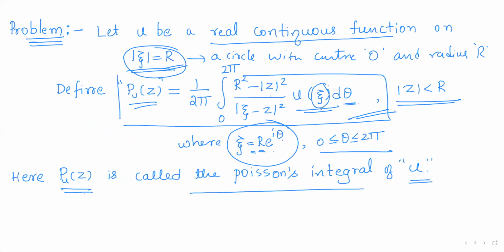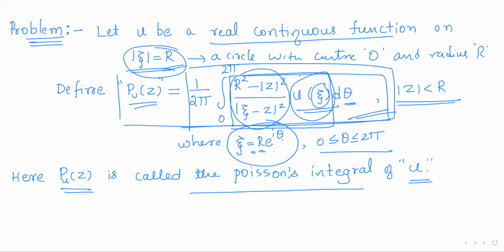As u is a continuous function, this integral first of all exists. So we know that a necessary condition for a function to be integrable is continuity. So you can observe that the integrand is a real valued function which is continuous. So the integral of a continuous function obviously exists, so that is, pu of z exists. So pu of z is a well defined function, and that function is called the Poisson's integral of u. So now we shall verify some of the properties of this Poisson's integral of u.